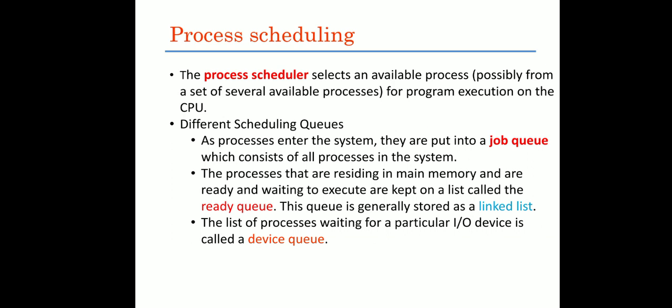Next, the last type of queue we call the device queue. Those are also called IO queues. The list of processes waiting for a particular IO device is called the device queue. You might have experienced this with your printer. Suppose I have given a number of jobs to the printer. Those requests are stored in your device queue or IO queue.